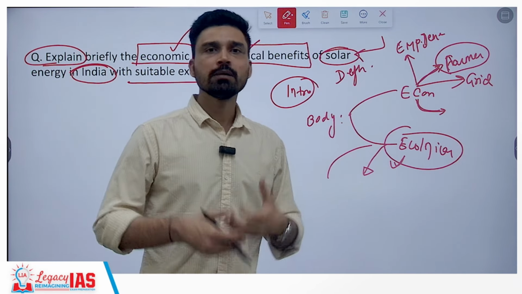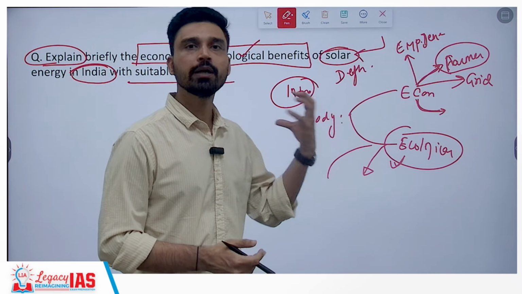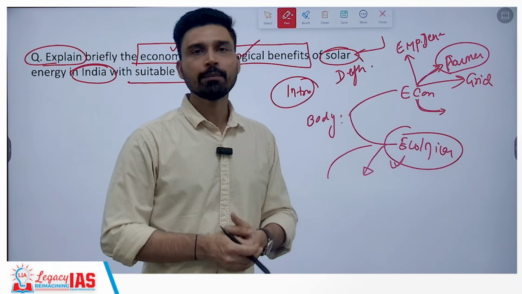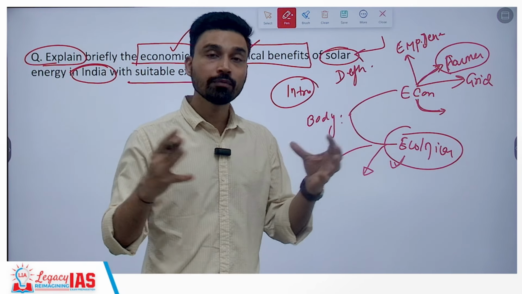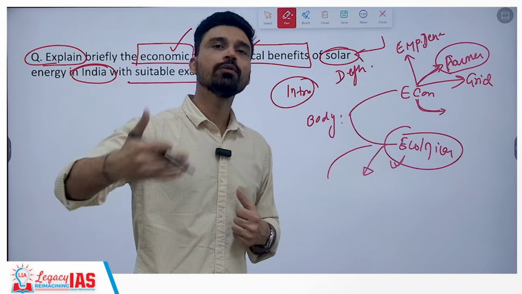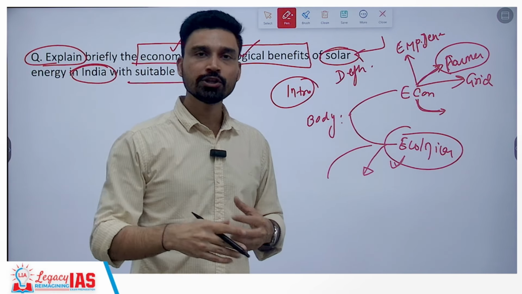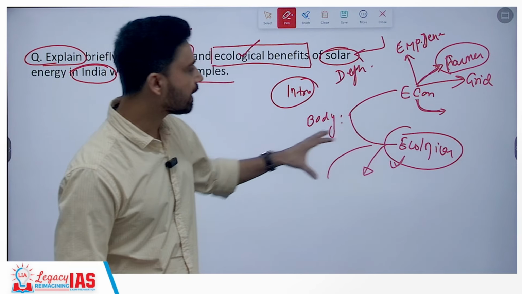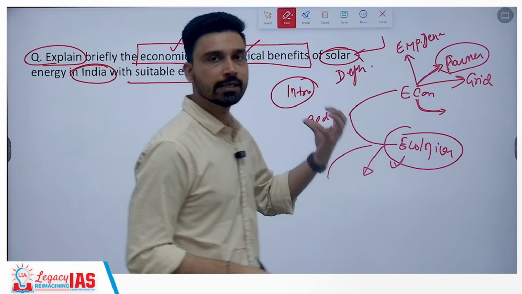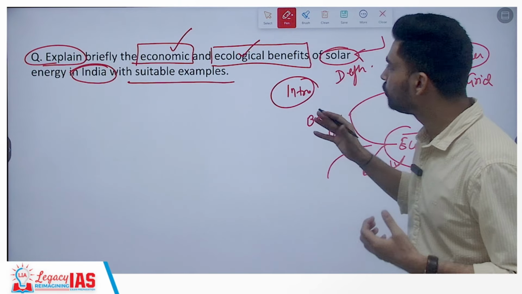Mining-related extraction is not required in solar energy, so the damage that happens to the groundwater, to the fertile soil, and to the forest can be avoided. If coal mines are in a forest area, you have to cut down the entire forest, so deforestation occurs due to mining. All these can be minimized, and this is how we can explain the ecological benefit, right?